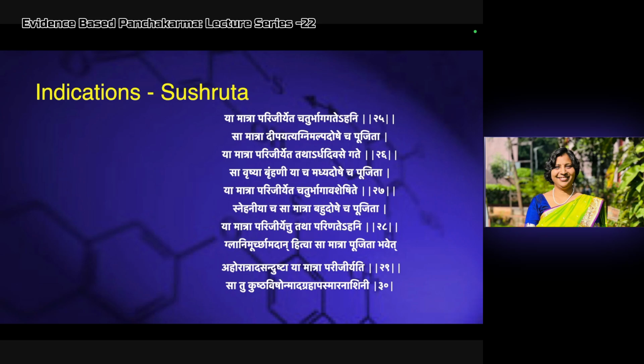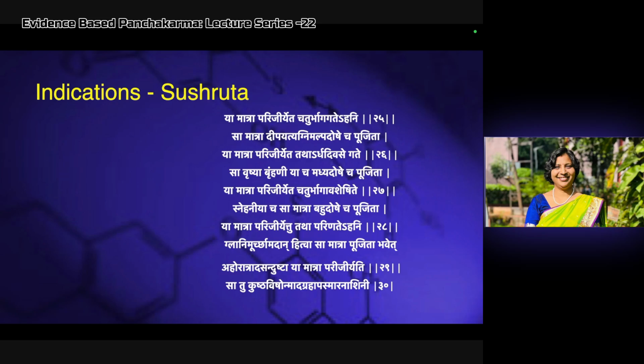Then the third matra is chaturbhaga avasheshite. So that is in the 1/4, 3/4. Okay, so the 9 hours dose. That is indicated for the snehaniya cha samatra bahudoshe cha pujita. That is indicated for the bahudosha and for the snehana. The fourth dose he told: ya matra parijiryetu tatha parinate hani.